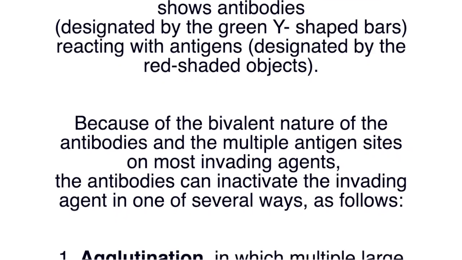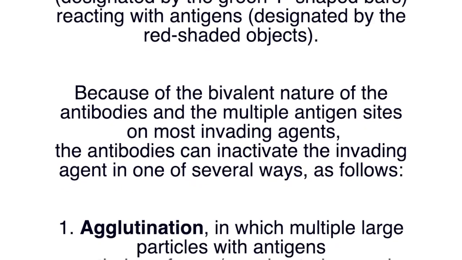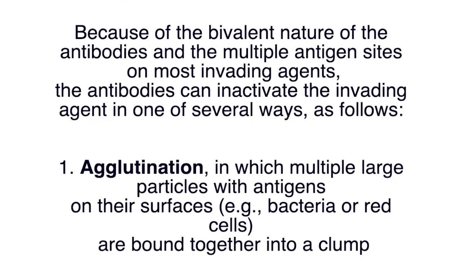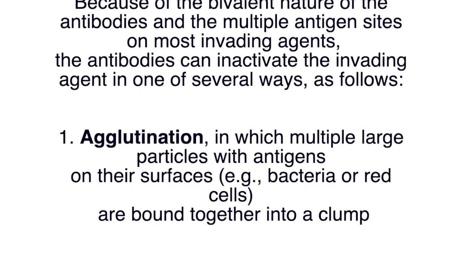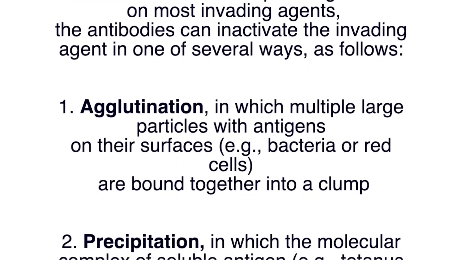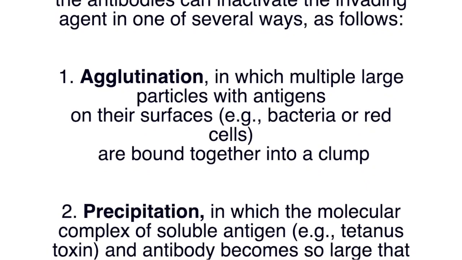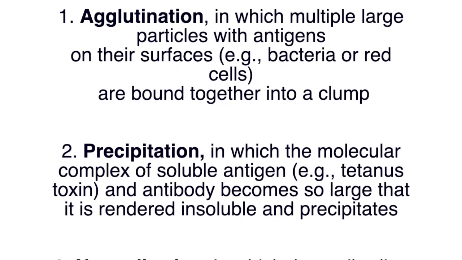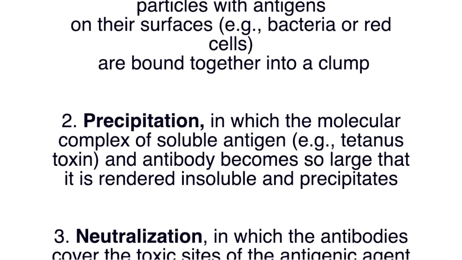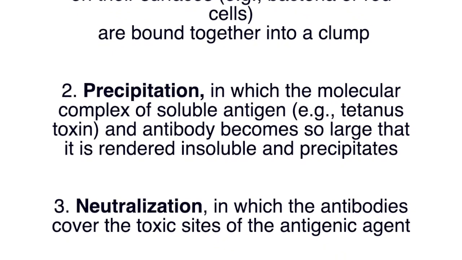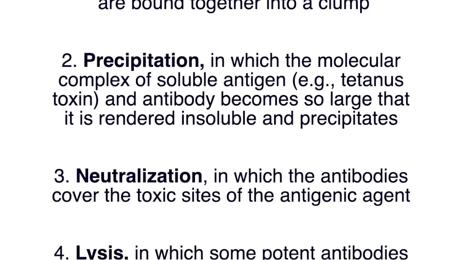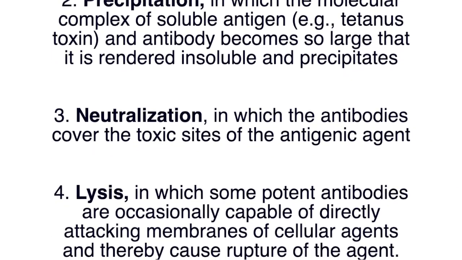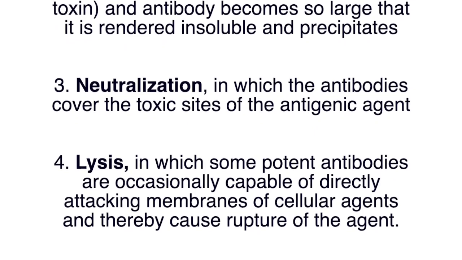Because of the bivalent nature of the antibodies and the multiple antigen sites on most invading agents, the antibodies can inactivate the invading agent in one of several ways as follows. 1. Agglutination, in which multiple large particles with antigens on their surfaces, for example bacteria or red cells, are bound together into a clump. 2. Precipitation, in which the molecular complex of soluble antigen, for example tetanus toxin, and antibody becomes so large that it is rendered insoluble and precipitates.